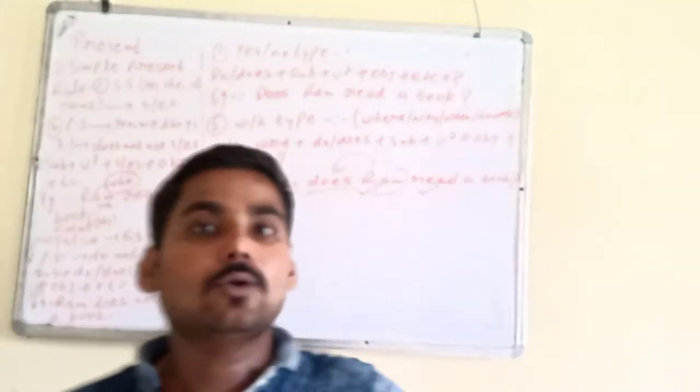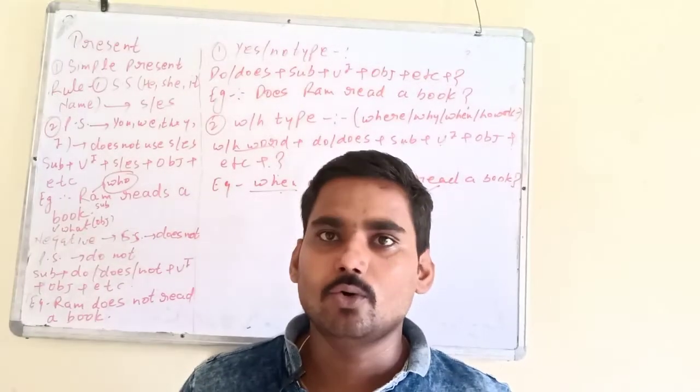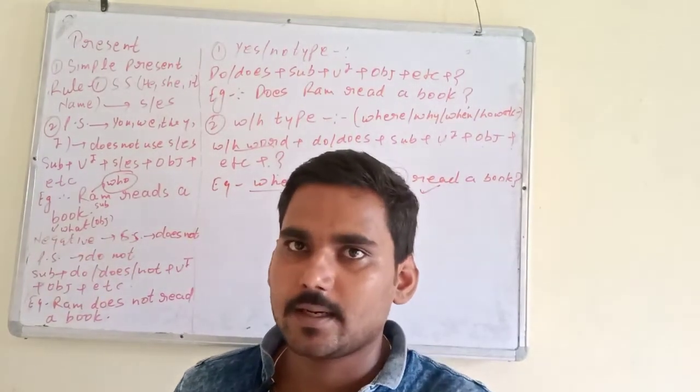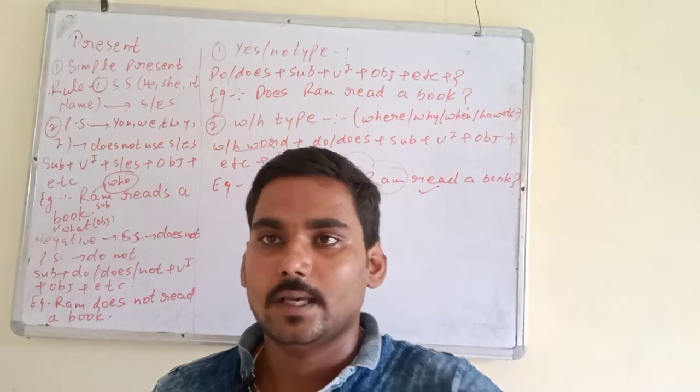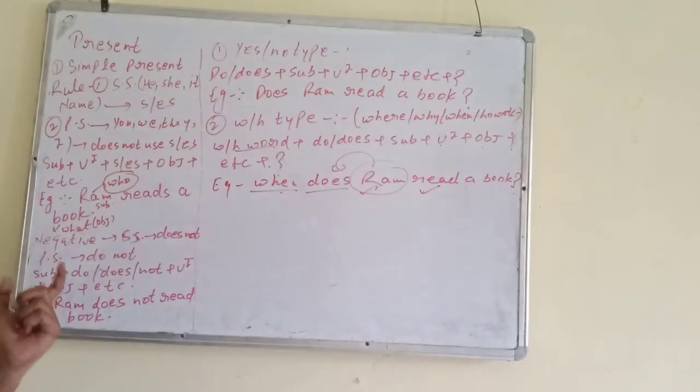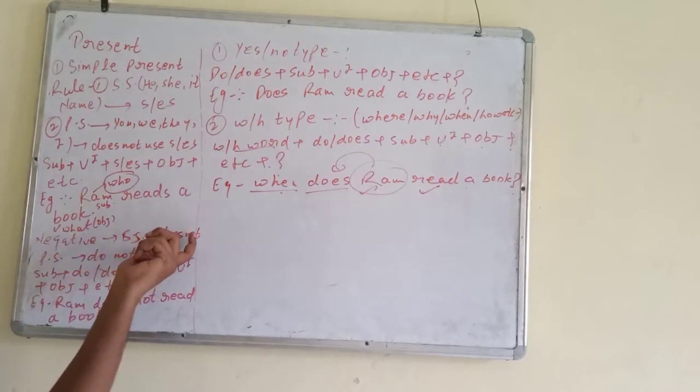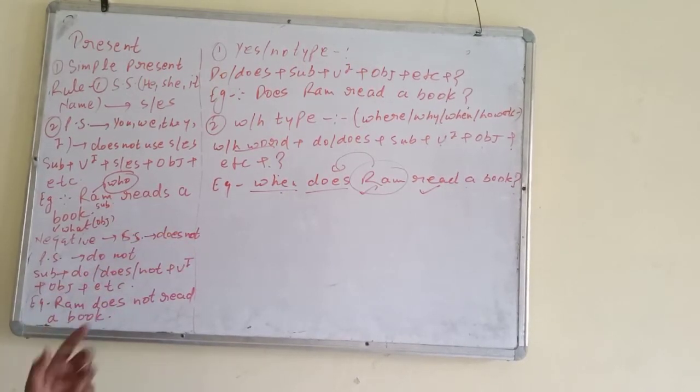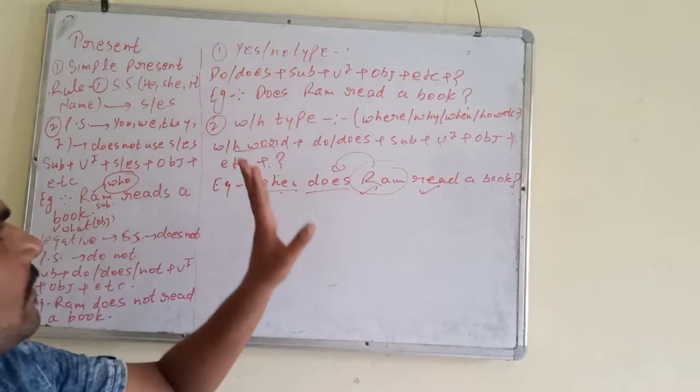For example, he does his work. So who does his work? He. Then he is the subject. And what does he do? His work. Then his work is the object. Next, in negative, with a singular subject we use does not. With a plural subject we use do not. Example is given to you: Ram does not read a book. Yes no type and WH type.